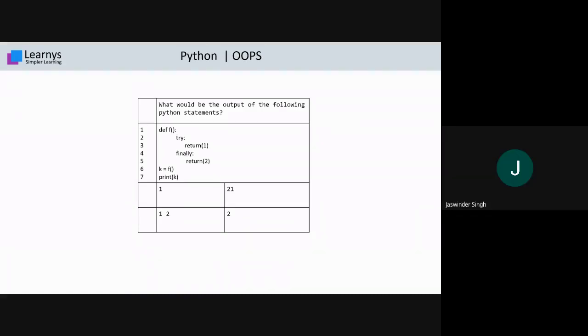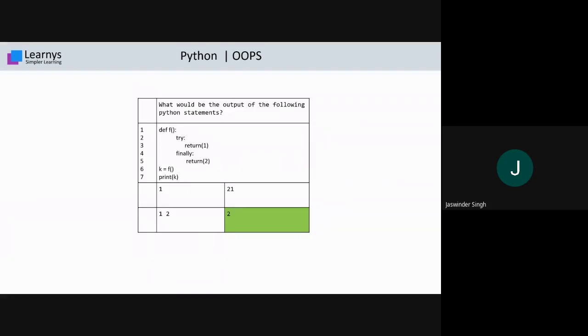Okay, I display the answer, but this is a very small chunk of code to understand your knowledge about variable override. Whenever you assign a new value, that value is assigned to the variable. So the correct answer is 2. Why? At statement number 6, you are calling function f, and inside that function you have one try.